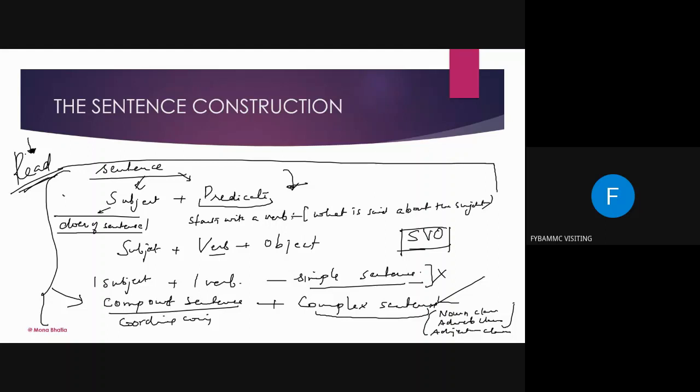All right. So with this note, I am going to take up the sentence construction part again. I'll just take a 5-minute break, and you all don't quit the meeting at all. Because it becomes very difficult for everybody to enter the meeting again, and I don't want to lose the trail of my lecture.